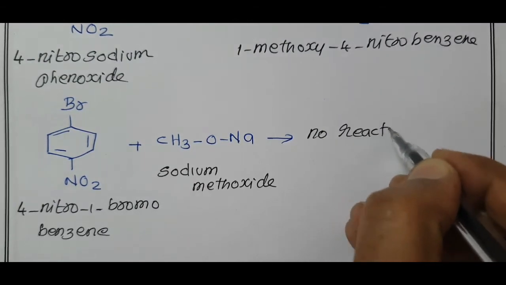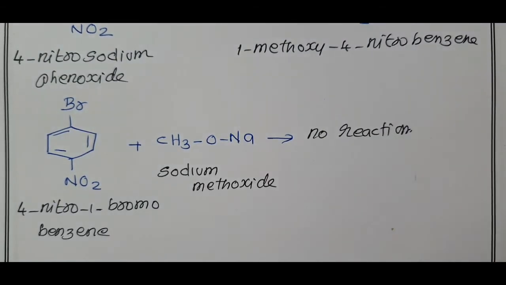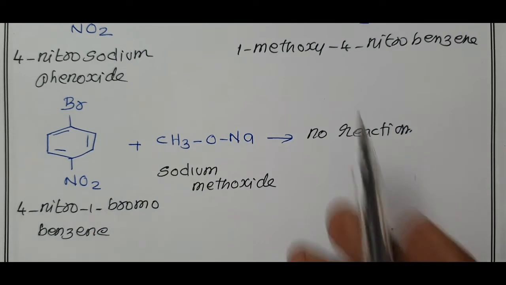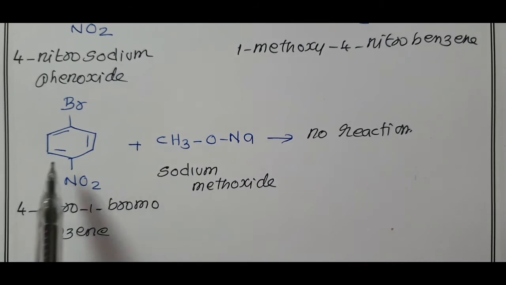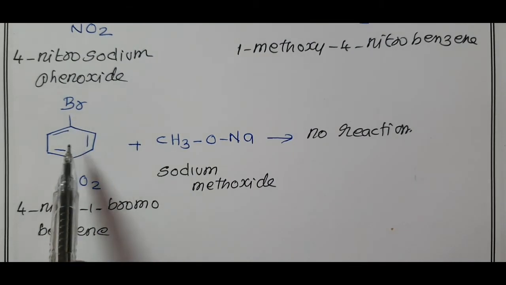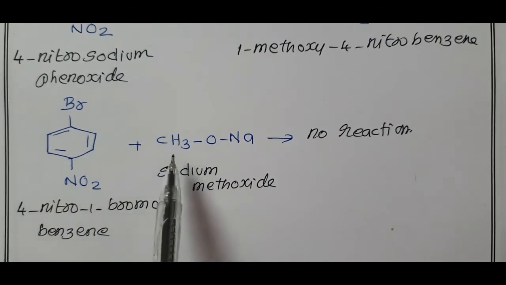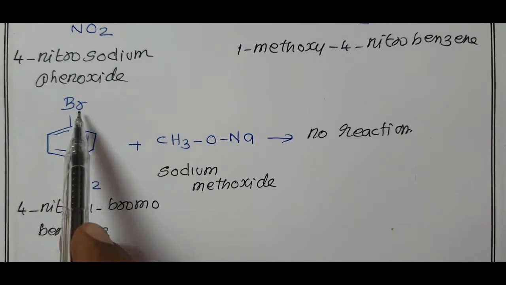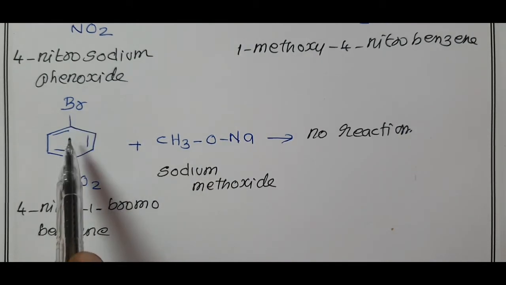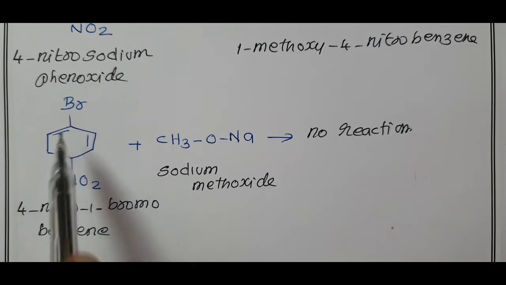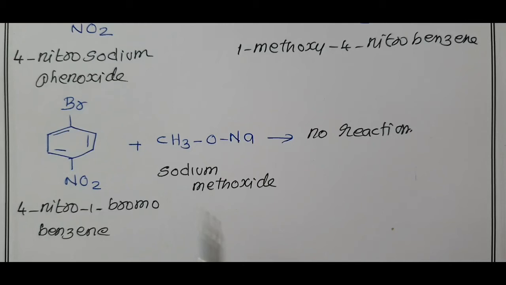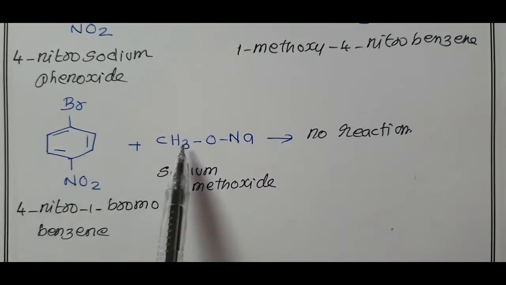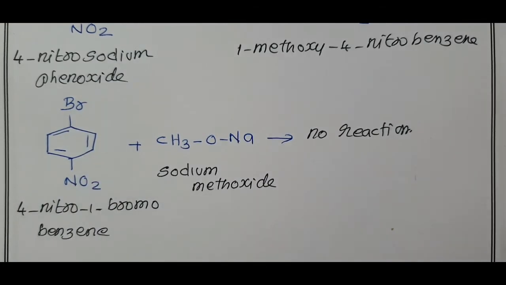This reactant does not produce 1-methoxy-4-nitrobenzene, because 4-nitro-1-bromobenzene cannot be used, because the bromine is strongly bonded to the carbon atom of the benzene ring and it cannot be replaced easily. Therefore, these two reactants do not give 1-methoxy-4-nitrobenzene.